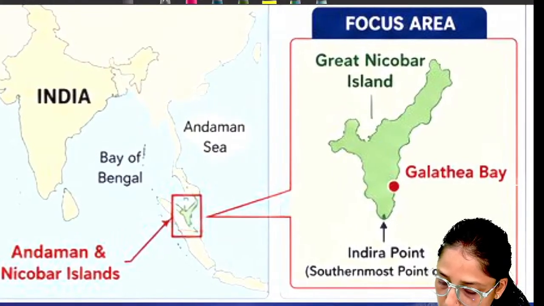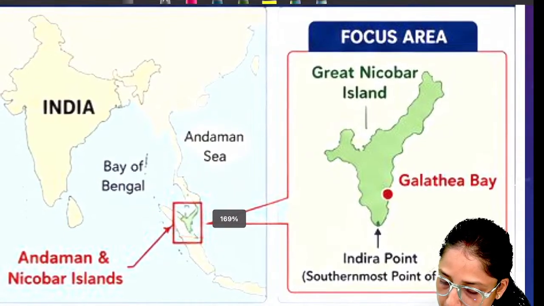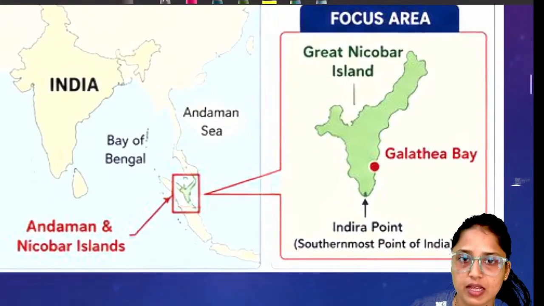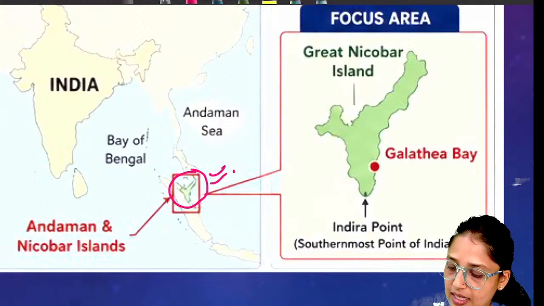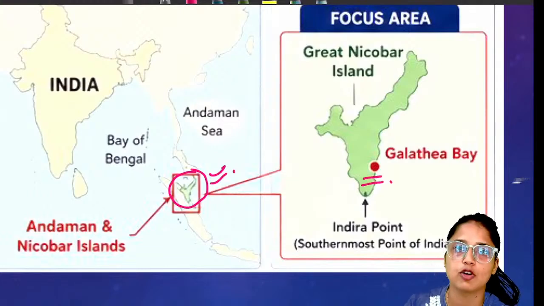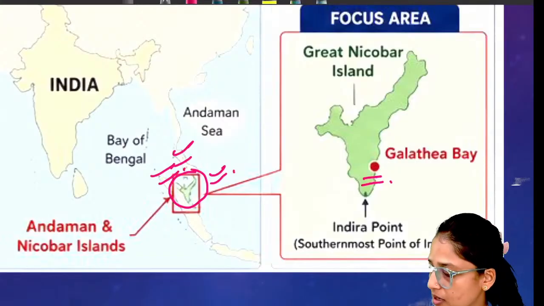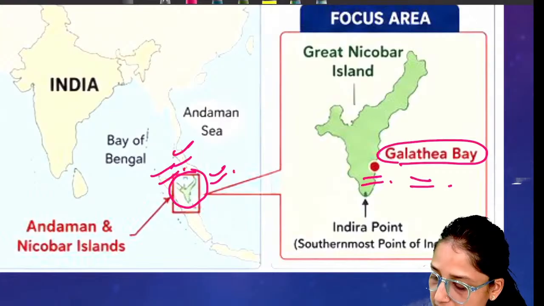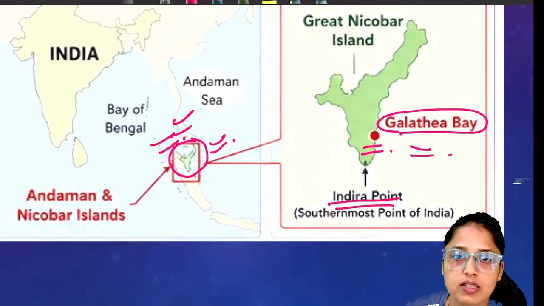Yes, is it visible? Yes. So here is Galathia Bay. Galathia Bay is at the southernmost tip of the Great Nicobar Islands. So here we have the Andaman and Nicobar Islands. Galathia Bay is located on Great Nicobar Island, and at the southernmost end we have Indira Point.